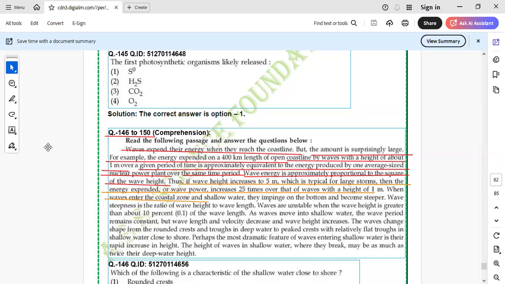When the waves enter the coastal zone and shallow water, they impinge on the bottom and become steeper. Wave steepness is the ratio of the wave height to the wavelength. Waves are unstable when the wave height is greater than 10% of the wavelength.